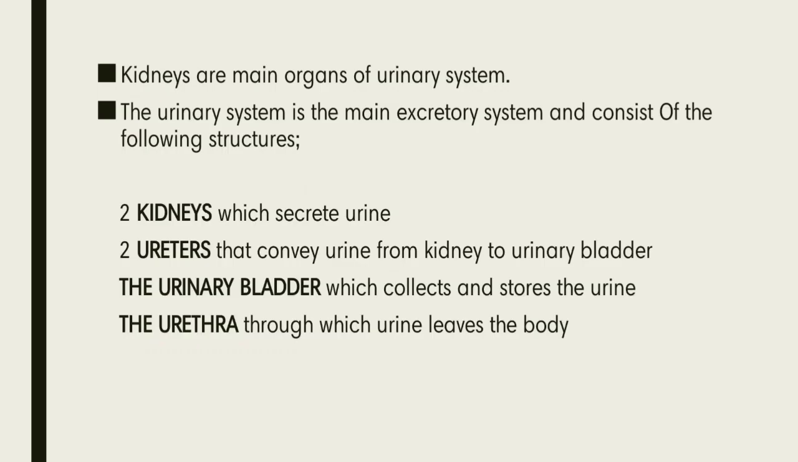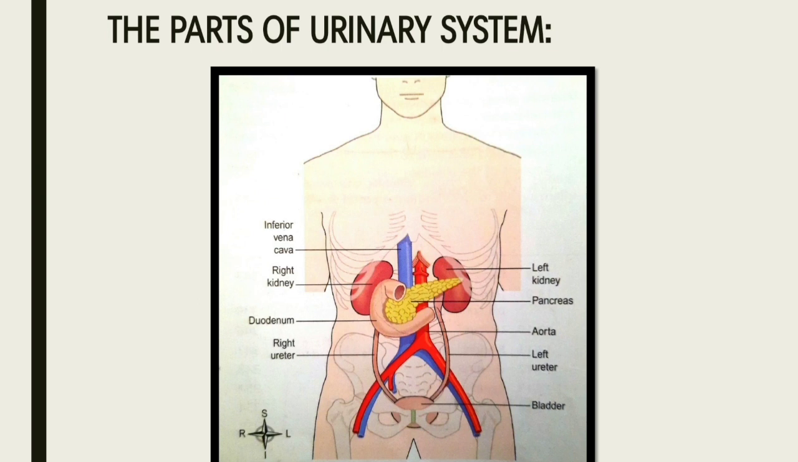Kidneys are the main organs of the urinary system. The urinary system is the main excretory system and consists of the following structures: two kidneys which secrete urine, two ureters that convey urine from kidney to urinary bladder, the urinary bladder which collects and stores the urine, and the urethra through which urine leaves the body. The parts of the urinary system: two kidneys, two ureters, and the urinary bladder.